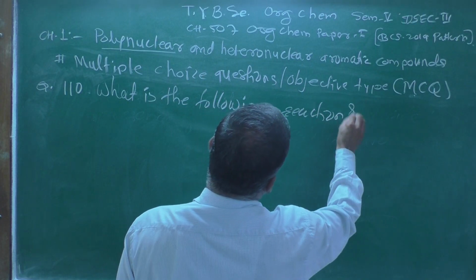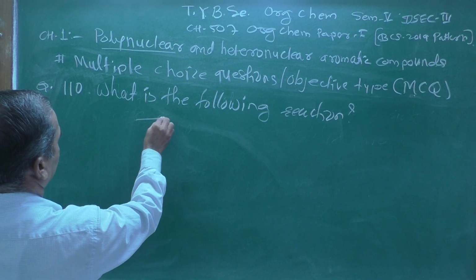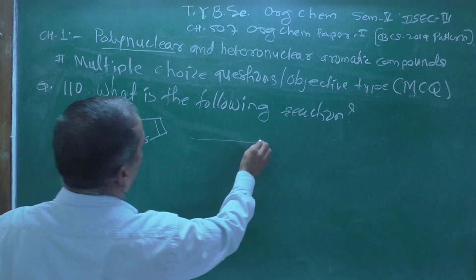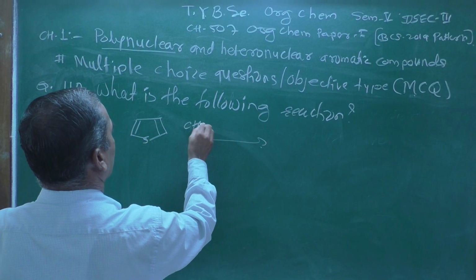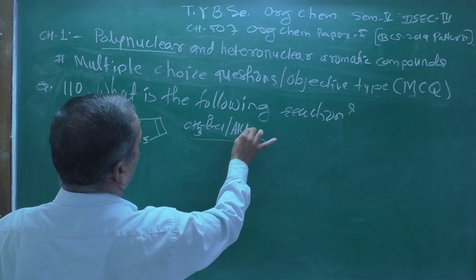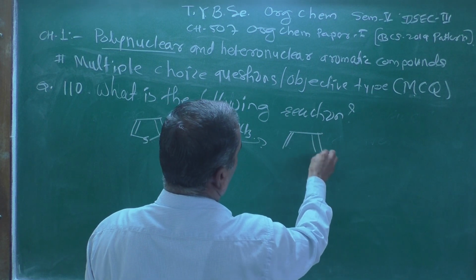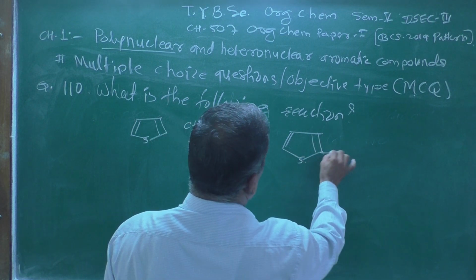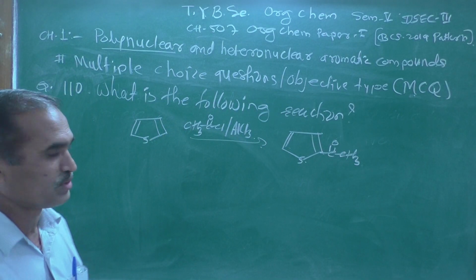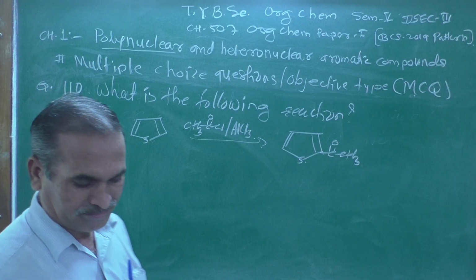The reaction is represented as CH3, C double bond O, Cl in the presence of AlCl3, and the product is also given: C double bond O, CH3, the acetyl group introduced at the 2 position.